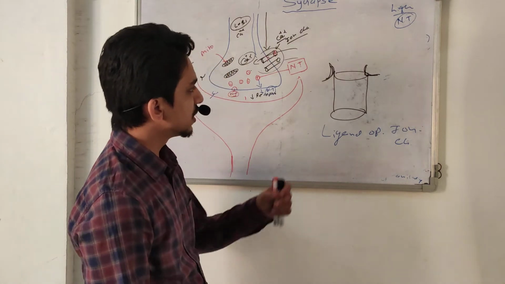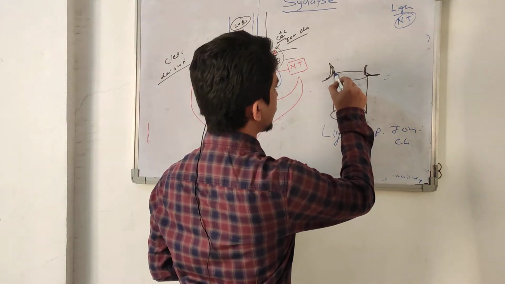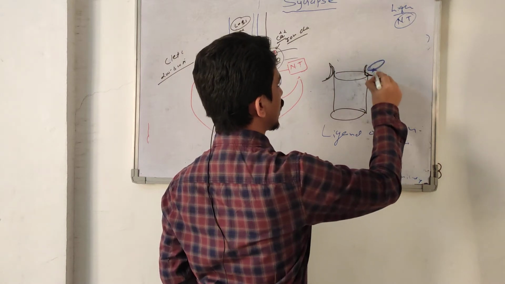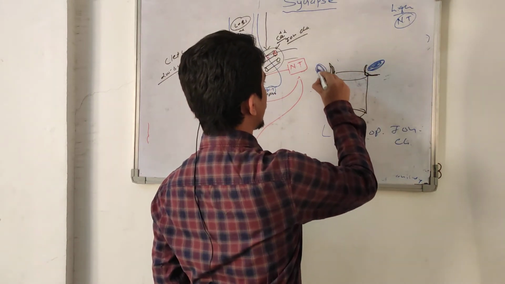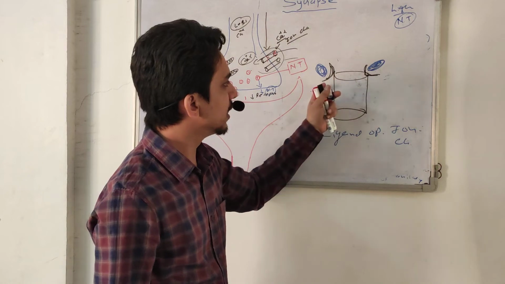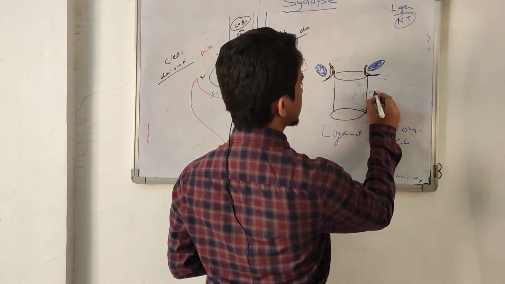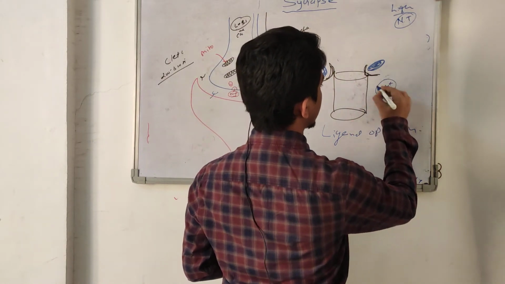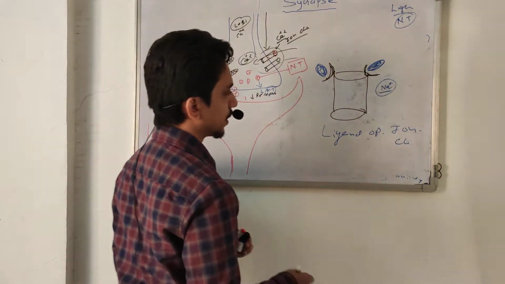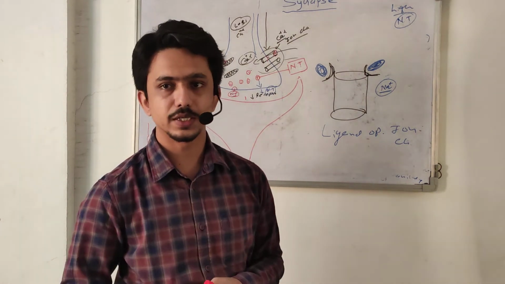So this type of ion channel is operated when a specific ligand binds to these sites. Suppose they are operated with acetylcholine. Whenever acetylcholine binds, then and only then this type of ion channel is operated. Without binding of acetylcholine, these are not operated, they remain closed. Suppose this ion channel is a sodium ion channel, so we can say it is a ligand operated sodium ion channel. It may be a ligand operated potassium ion channel, ligand operated calcium ion channel, or ligand operated chlorine ion channel.